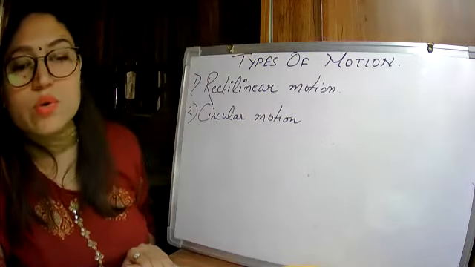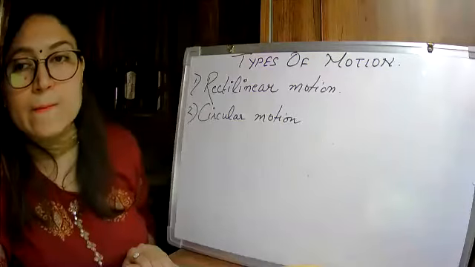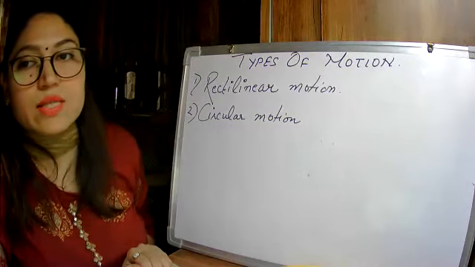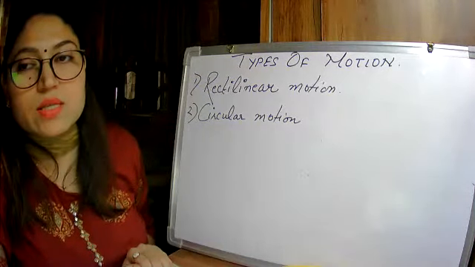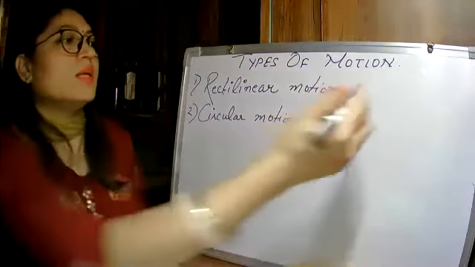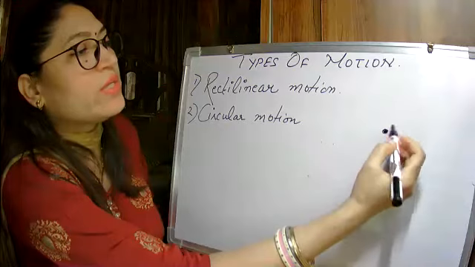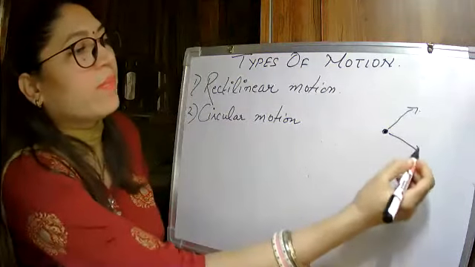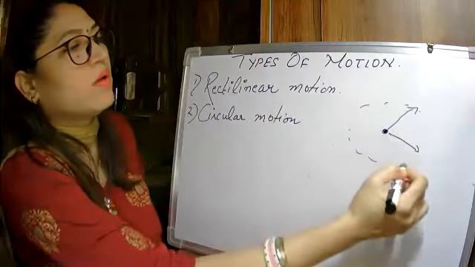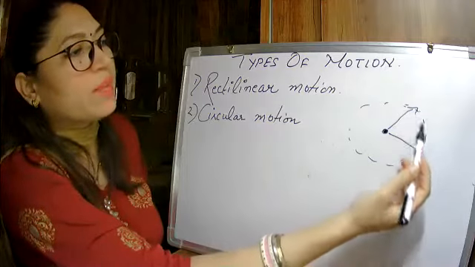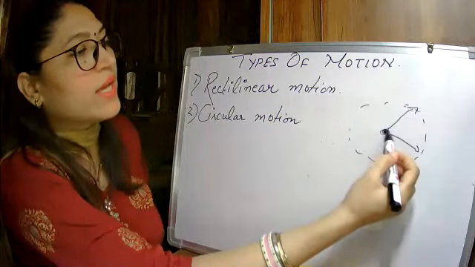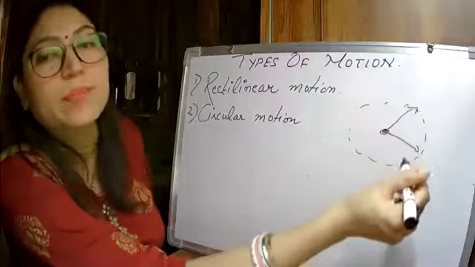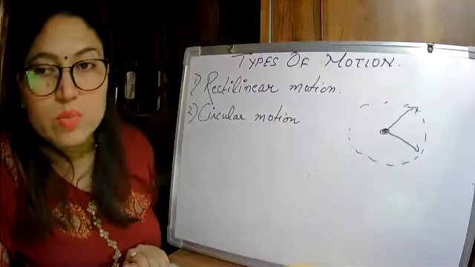Circular motion, what is circular motion? In this motion, the distance of the stone from your hand, the center, remains the same. This type of motion of an object is called circular motion. The distance is always the same. Like a clock, you can take the example. It moves in a circular motion. So any object moving along a circular path is showing circular motion.